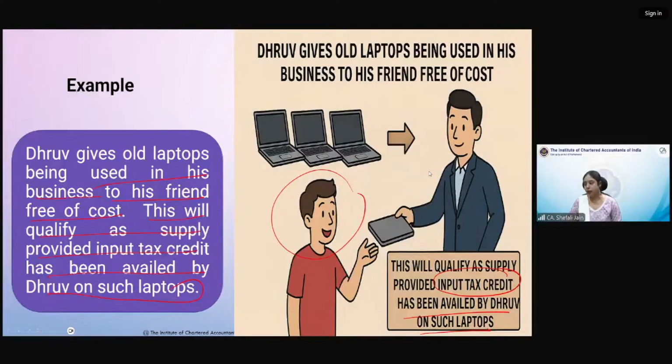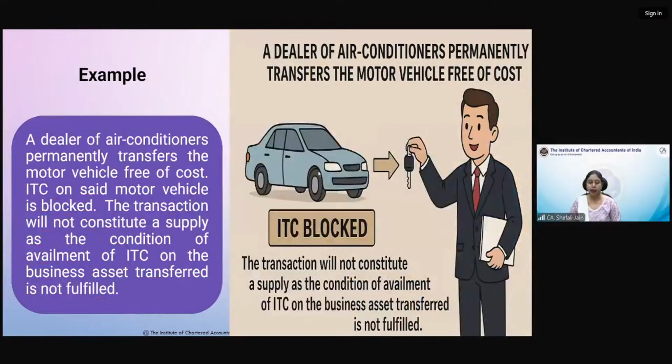Permanent disposal and ITC also taken. Yes, Sangeeta, that is important. Second example. In fact, third example. A dealer of air conditioners permanently transfers the motor vehicle free of cost.